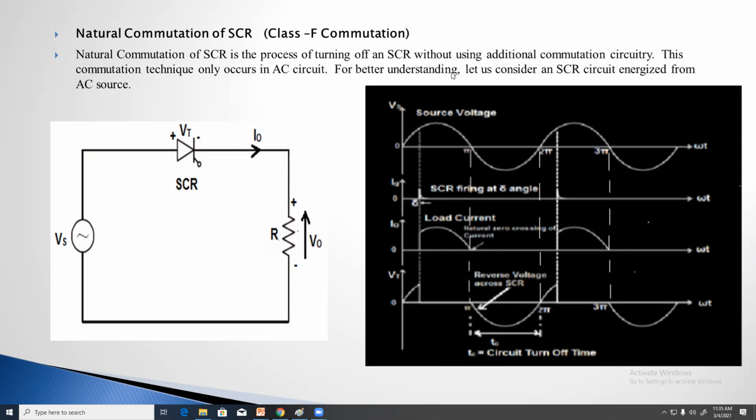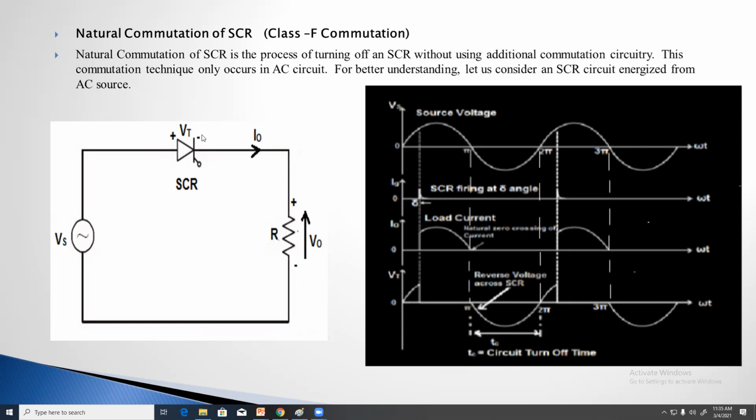For better understanding, let us consider an SCR circuit energized from an AC source. Let us take one SCR, and this SCR is triggered by the AC source.